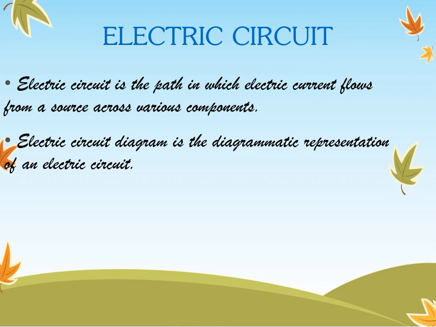The point where the electrons enter the electric circuit is called the source of electrons or electric charge. The point where the electrons leave an electrical circuit is called the return or earth ground. So an electric circuit is the path in which electric current flows from a source across various components, and an electric circuit diagram is the diagrammatic representation of an electric circuit.